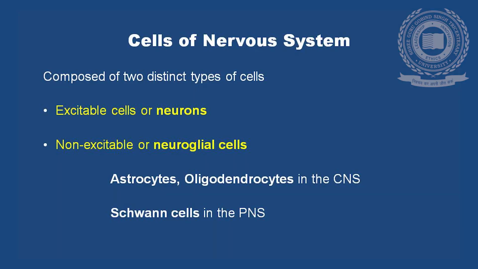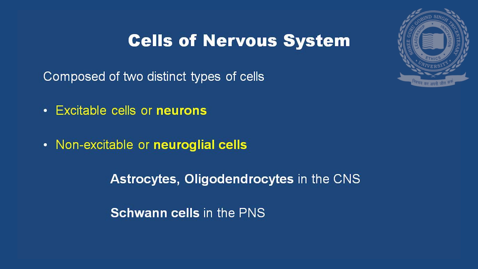We have read the classification of nervous system. Let's read the structure of neuron. Cells of the nervous system. Nervous system has got two types of cells. Excitable cells or neurons, non-excitable cells or neuroglial cells.